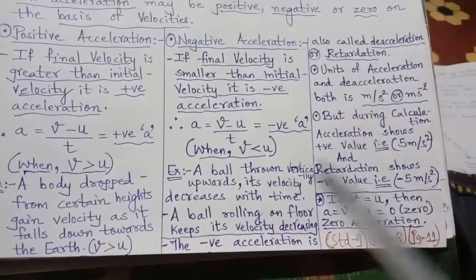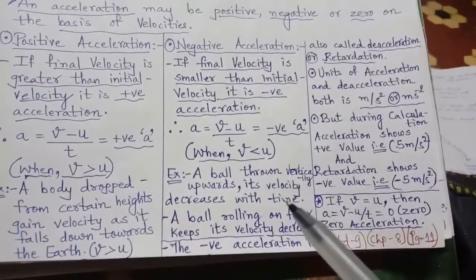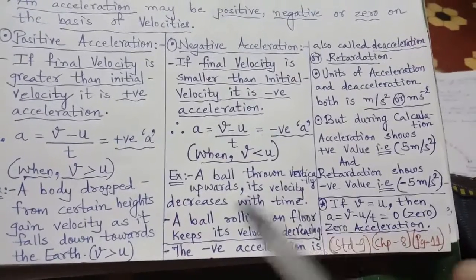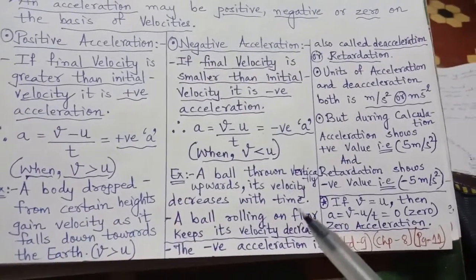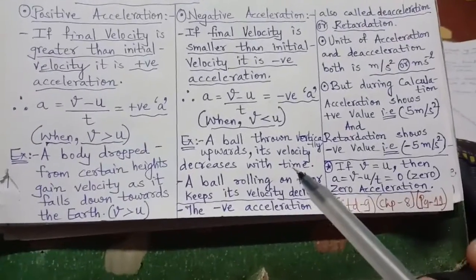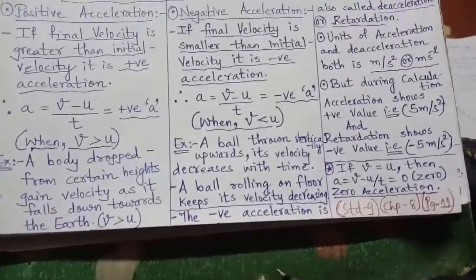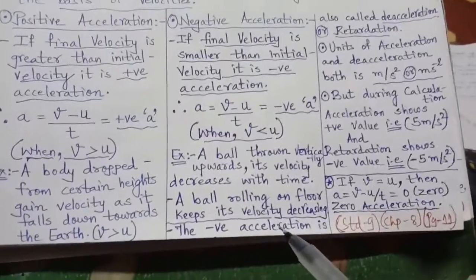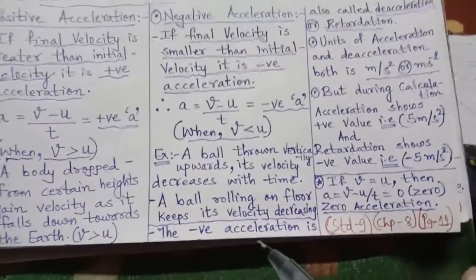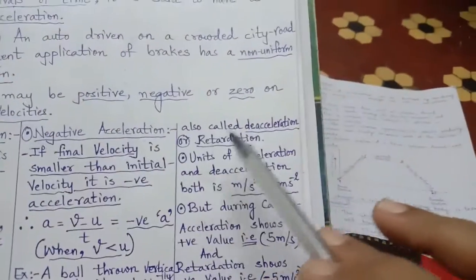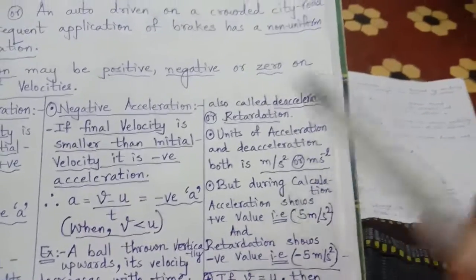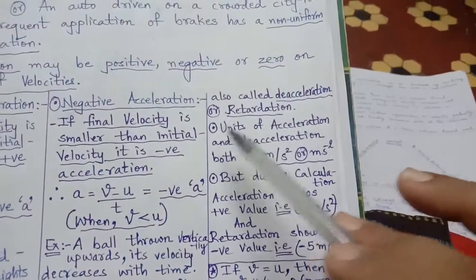So by the final position, velocity will be lesser than the initial, and its answer will also be negative. So that is negative acceleration. For negative acceleration, as per physics, there is a special word. Negative acceleration is also called deceleration, opposite of acceleration. So deceleration or retardation.